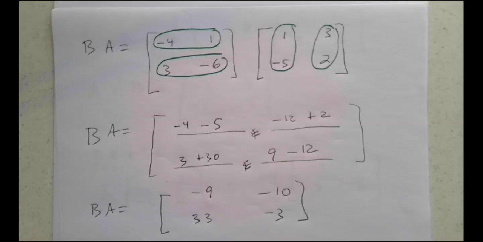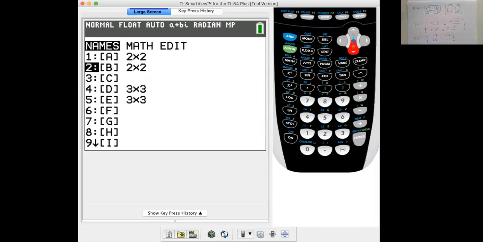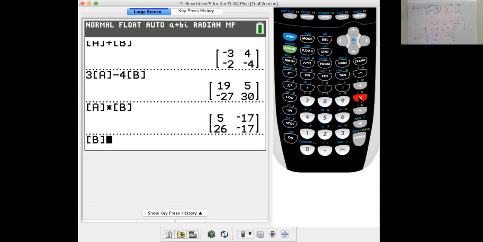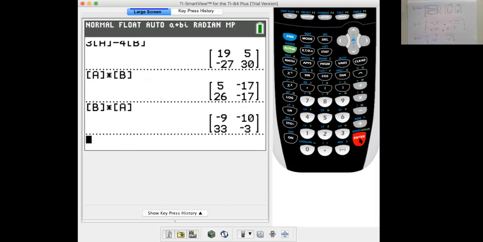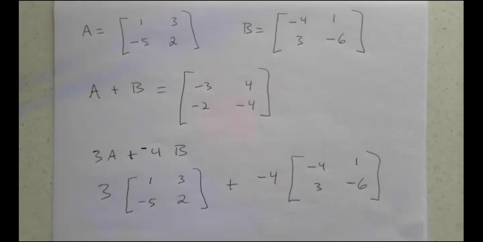Let's see if the calculator agrees. BA, second matrix B, times second matrix A. What do we get? Negative 9, negative 10, 33, negative 3. Good. So that's correct. That agrees with what we expected it to be.